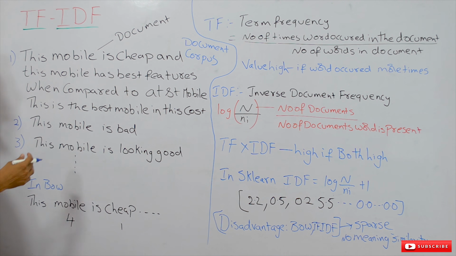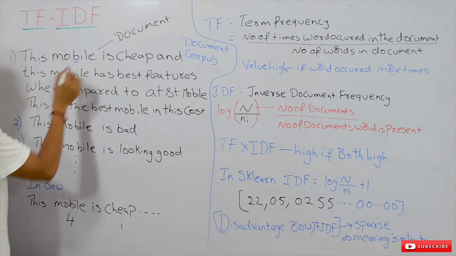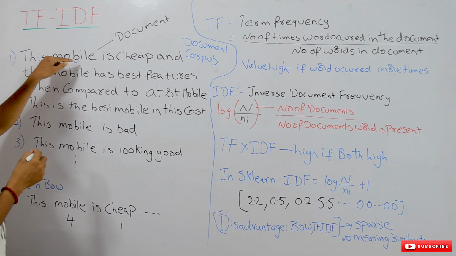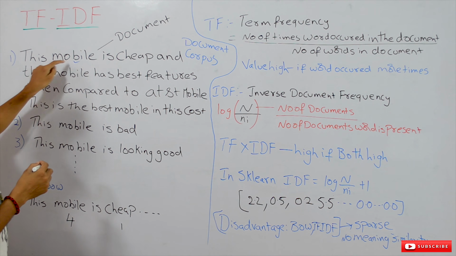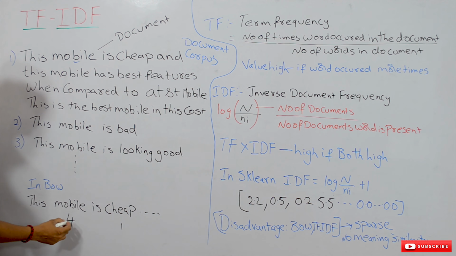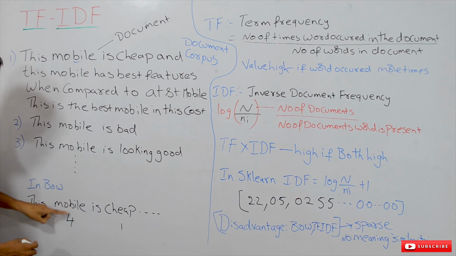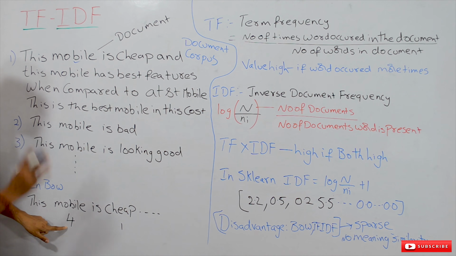How we convert this text document into bag of words is, let's take the word mobile. How many times has it appeared in this document? Four times. That is what we have written here. For the word mobile, the value we have given is 4.